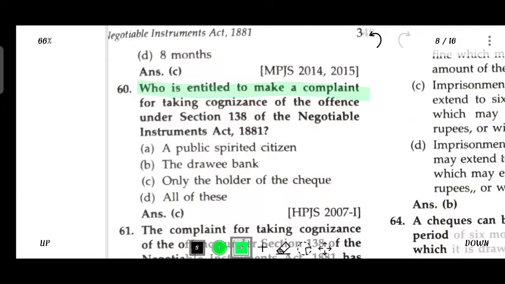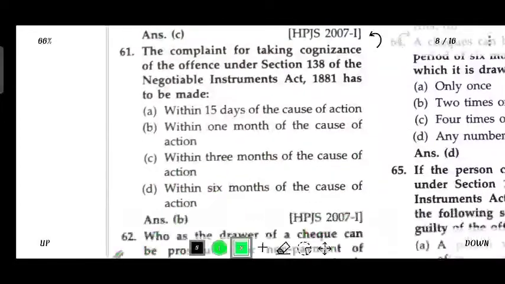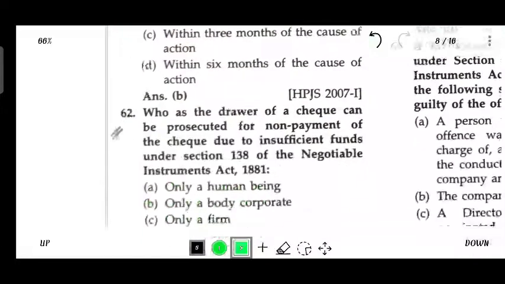Who is entitled to make a complaint for taking cognizance of offence under Section 138 of Negotiable Instrument Act 1881? Only the holder of the check. The complaint for taking cognizance for offence under Section 138 of NIA has to be made within 1 month from cause of action.